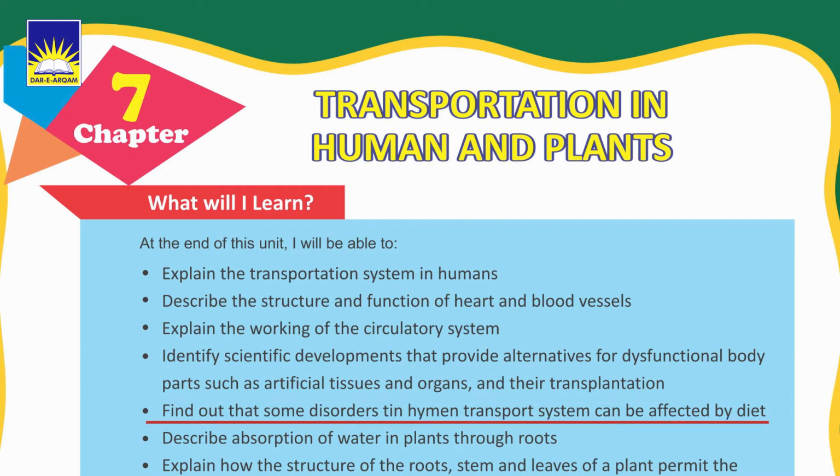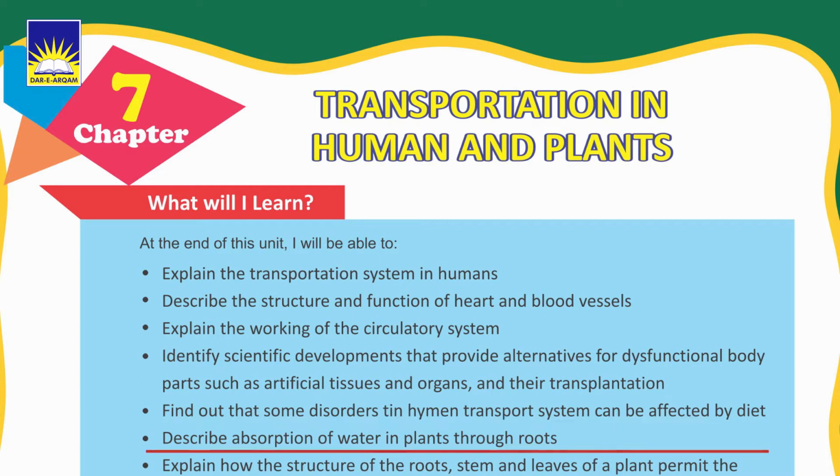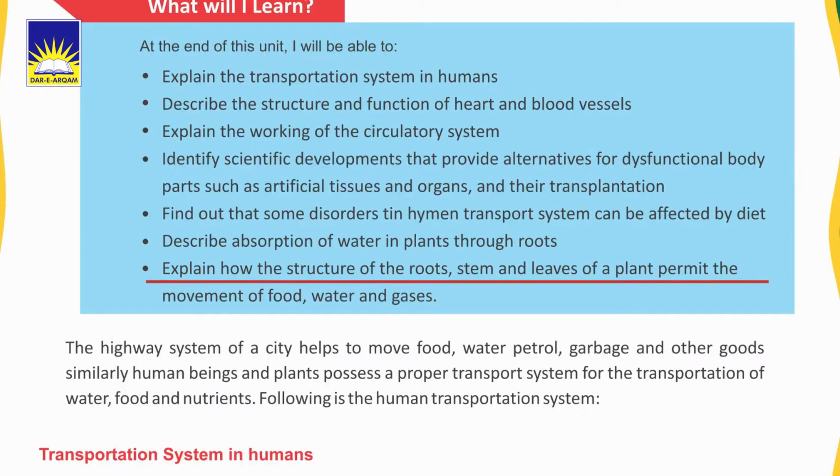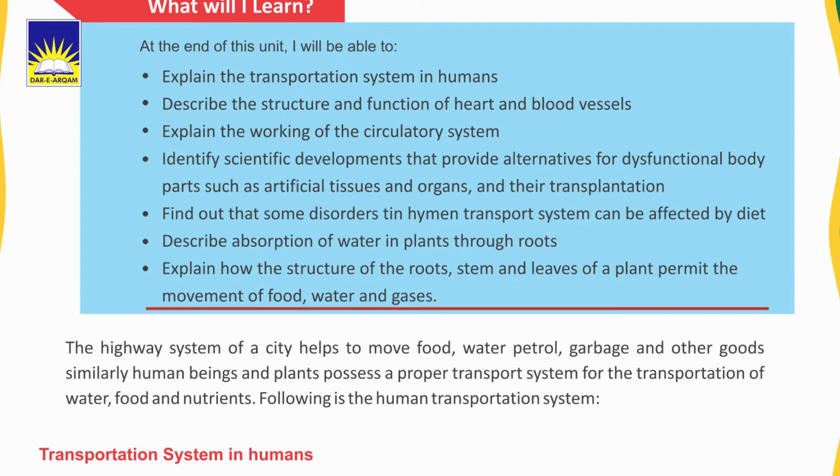Find out that some disorders in the human transport system can be affected by diet. Describe absorption of water in plants through roots and explain how the structure of the roots, stem and leaves of a plant permit the movement of food, water and gases. My dear students, let's read the lesson.